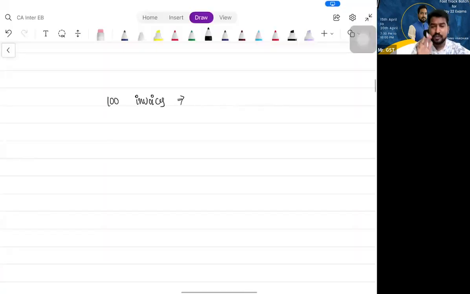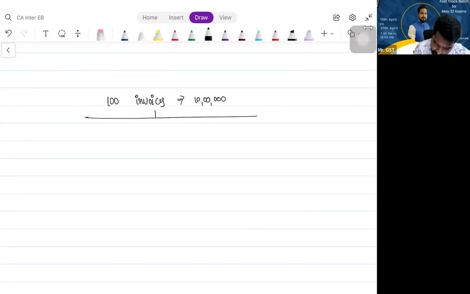100 invoices, correct? On these 100 invoices, how much GST did you paid? 10 lakhs. You are eligible for this 10 lakhs ITC, yes or no? Yes, sir. But how many invoices are reflected? 18 invoices, sir. Reflected only 18 invoices. What is the ITC reflecting?